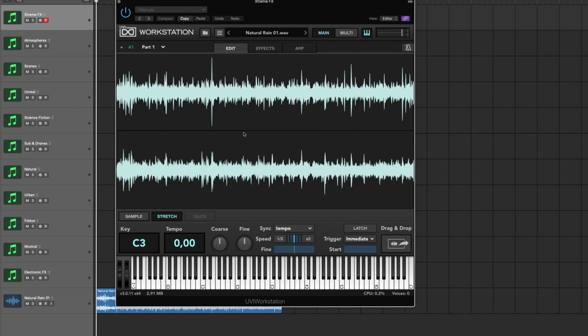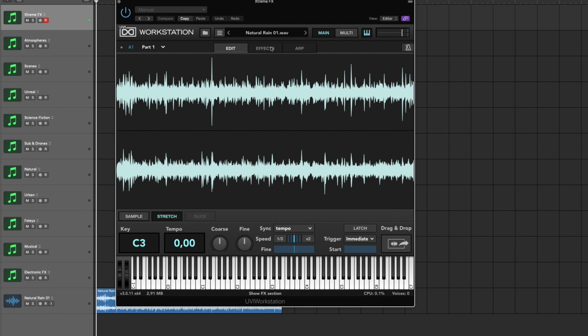So even if you have a simple sample like this with the root key C3, you can play it on another key. Basically transpose the sound. Let's play it in the low end, which makes it more dark and creepy. And you can do this with any sound, play it in the high end. It sounded kind of glitchy there.